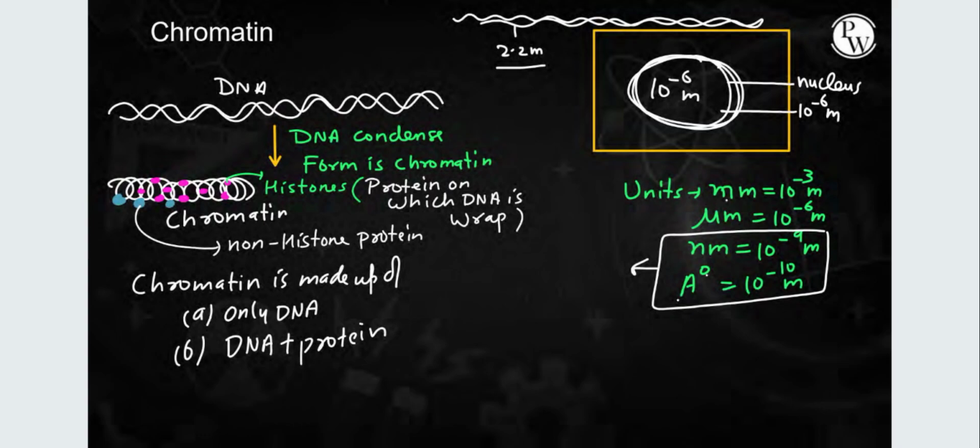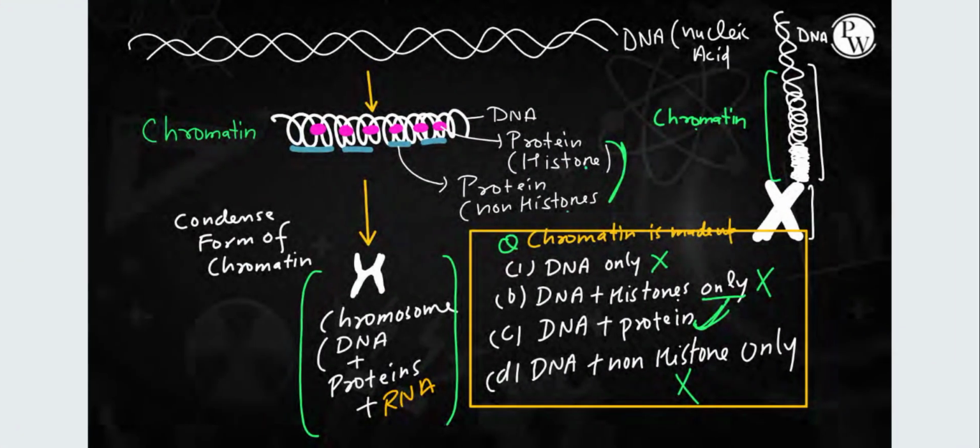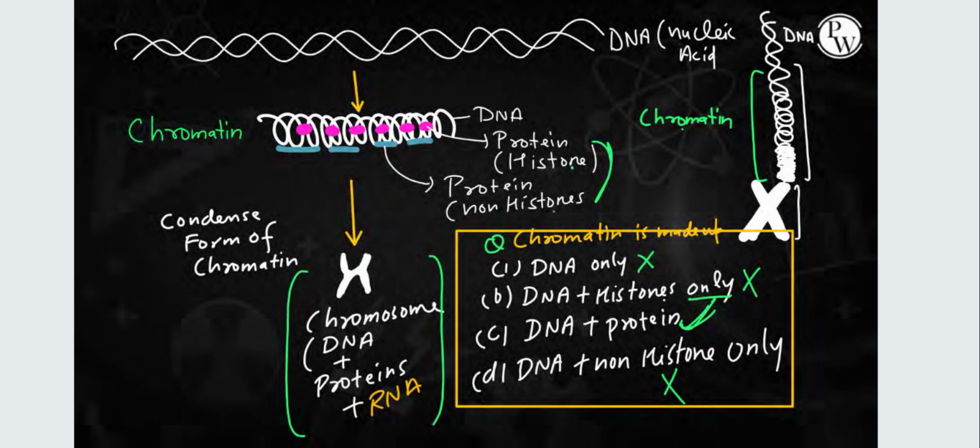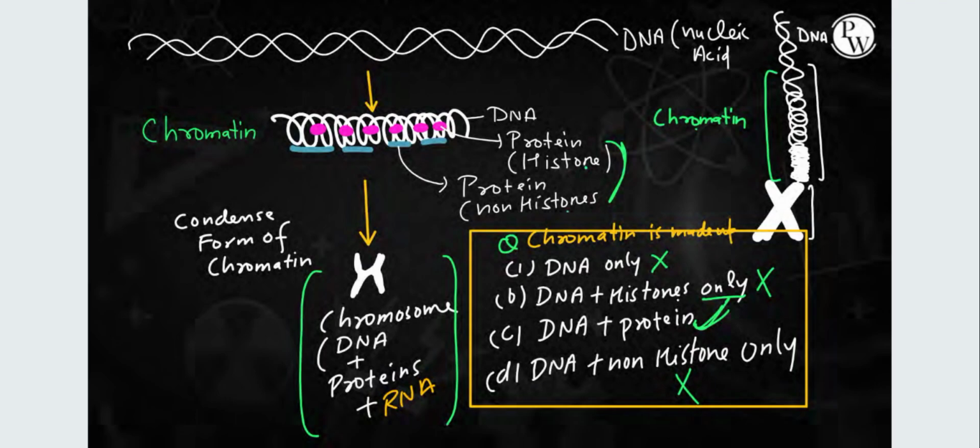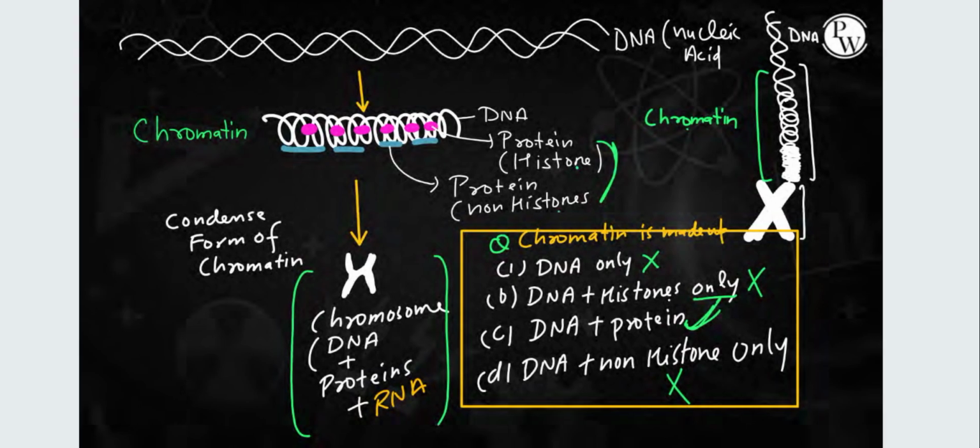Now the next thing is that the further condensed form of chromatin is known as chromosome, which contains DNA plus protein plus some RNA as well. If the question asks what chromatin is made up of, and the options are DNA only, DNA plus histones only, DNA plus protein, DNA plus non-histone, then our answer has to be DNA plus protein, because chromatin contains DNA plus histone protein as well as non-histone protein. So we have to mark DNA plus protein.